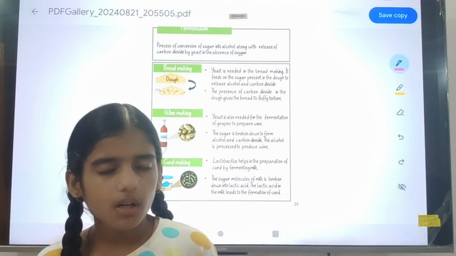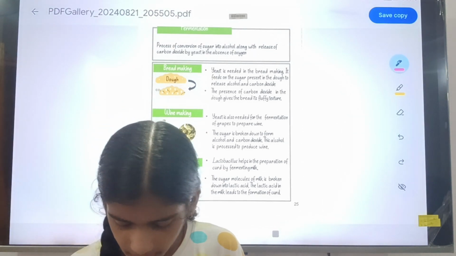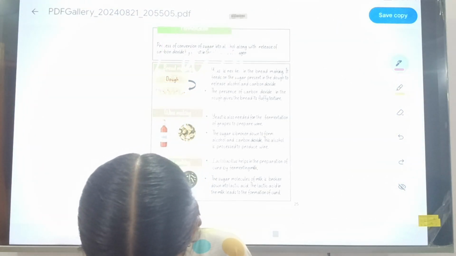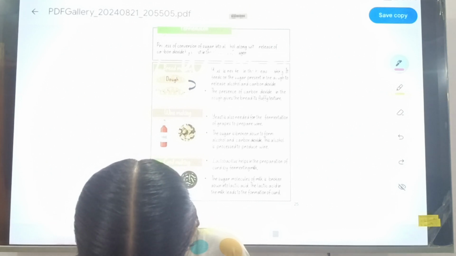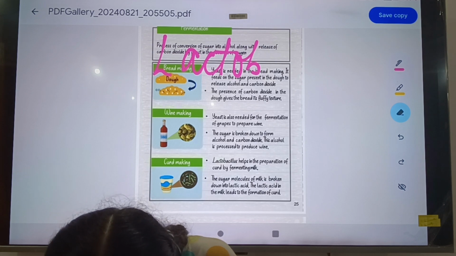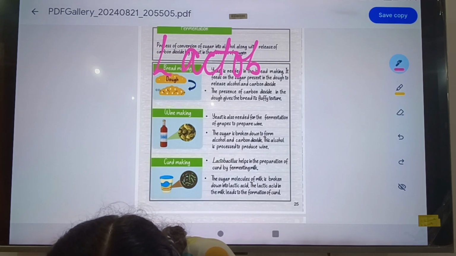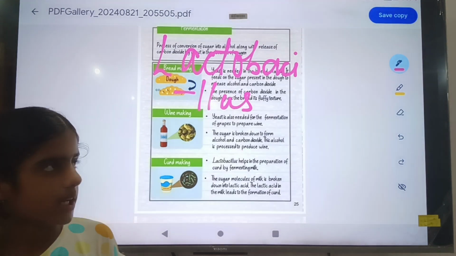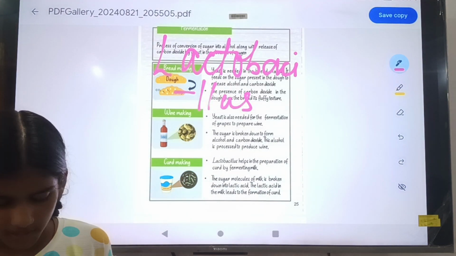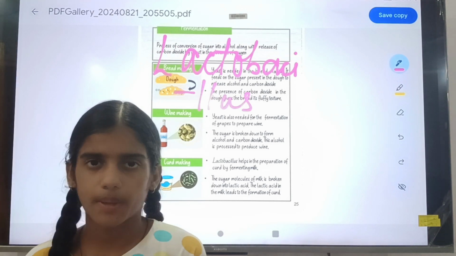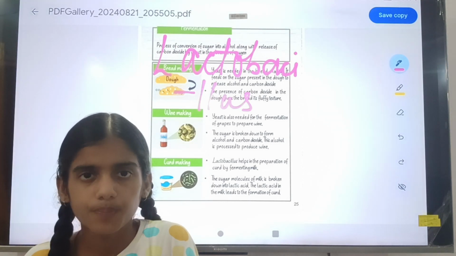In curd making, the bacteria named lactobacillus is a very important point. This is a bacteria which helps in curd making.